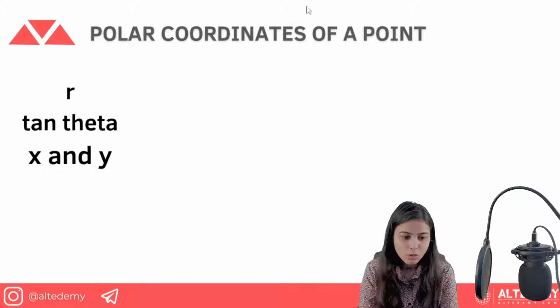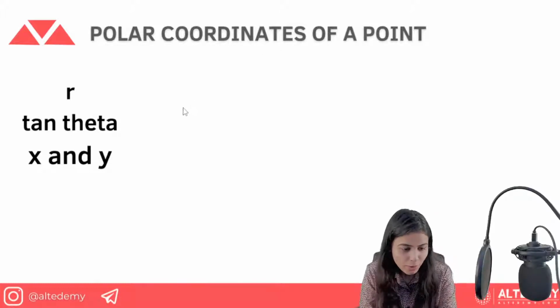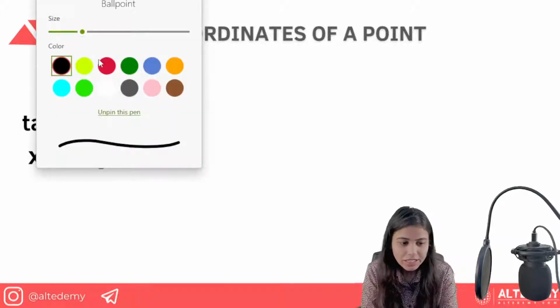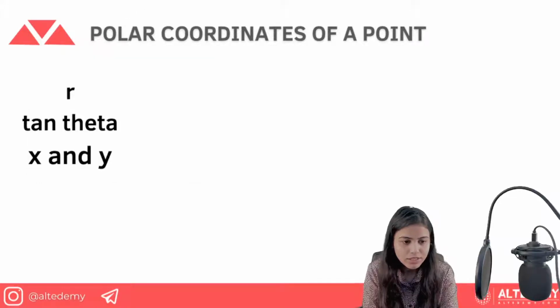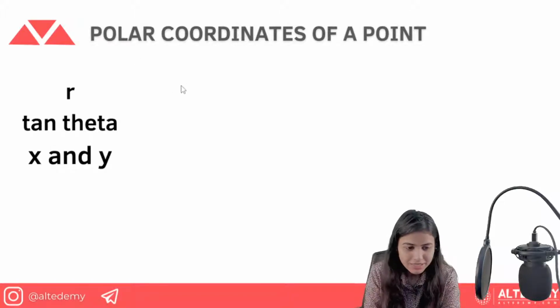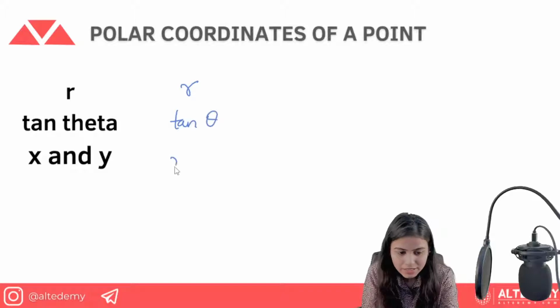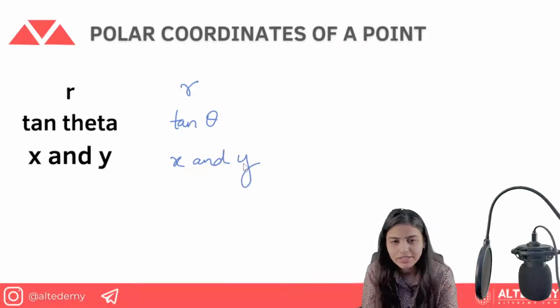Okay, so we are given the polar coordinates of a point, that is R. Now we have talked about Cartesian coordinates. We have done questions in Cartesian coordinates. Now we will talk about the polar coordinates of a point. See, how it is represented: we have R, we have tan theta, we have x and y. R is the distance, tan theta is the slope, and x and y are obviously the Cartesian coordinates.